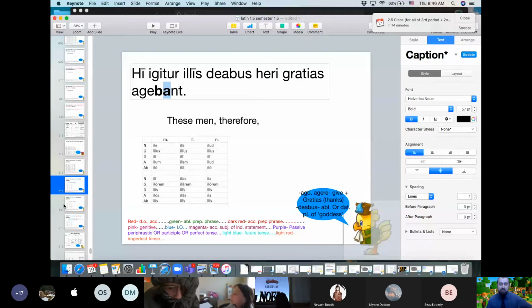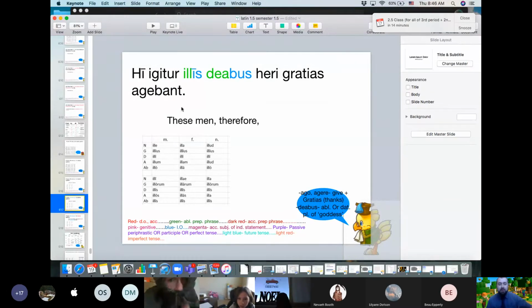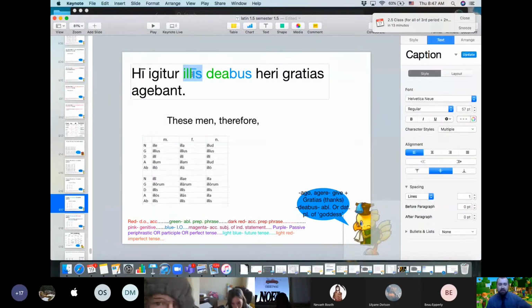Harry just means yesterday. And then what do we do with Illis Deabis? These might not look like it, but Illis Deabis actually go together. They are both either ablative or dative plural. All right, that's that classic ablative or dative plural ending, the is. And then Deabis, like Philia, daughter, gets this weird ablative dative plural that actually looks kind of like third declension, even though it's really from the first. But anyway, they could be ablative or dative.